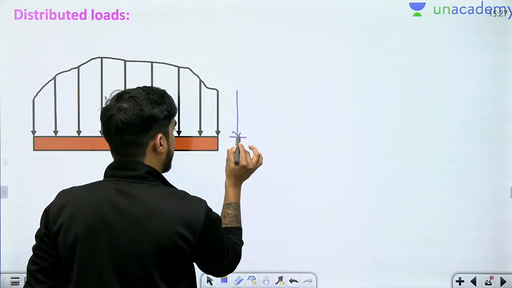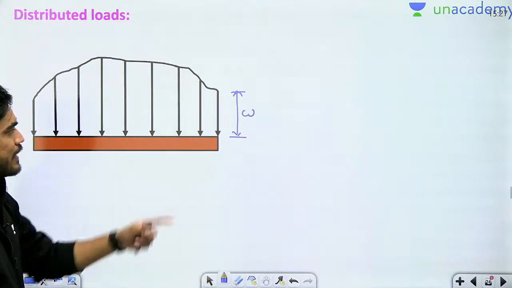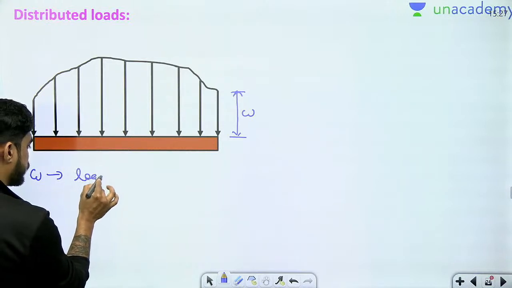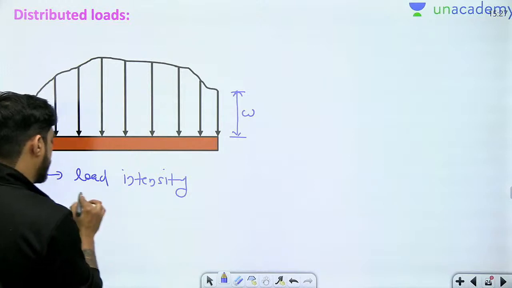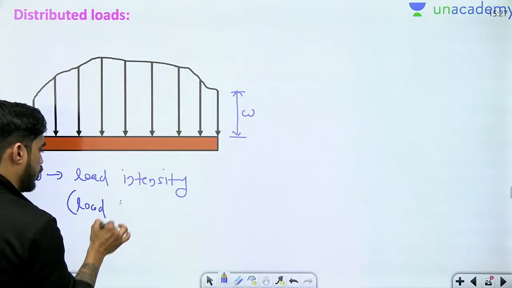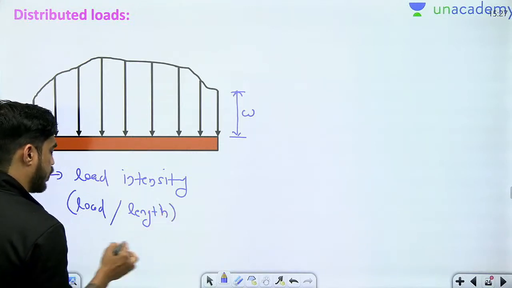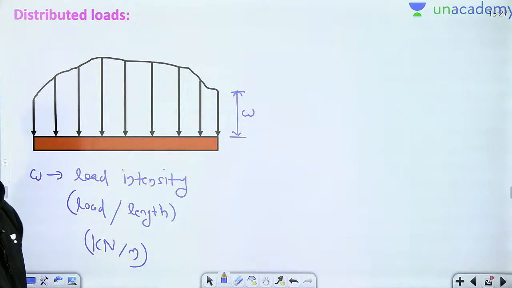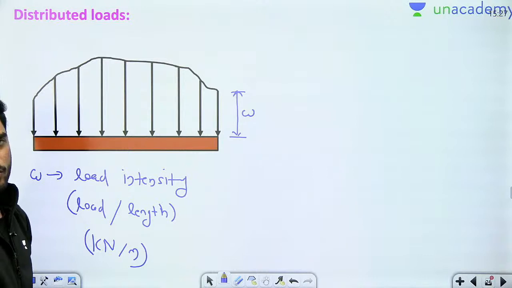The height of the diagram, let's call this W. So this W is known as load intensity, which is nothing but load per unit length. Usually it is denoted in kilonewton per meter, 10 kilonewton per meter, 20 kilonewton per meter, 30 kilonewton per meter.